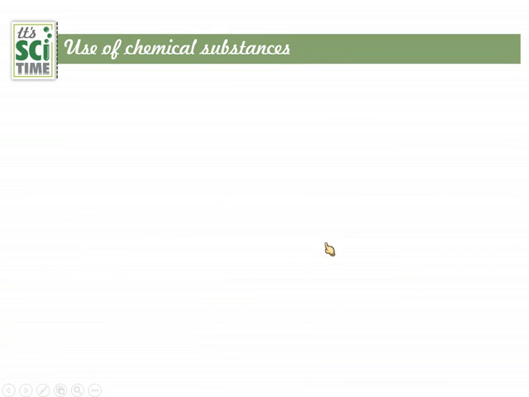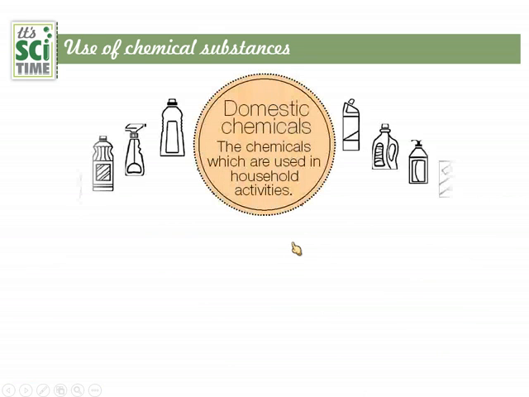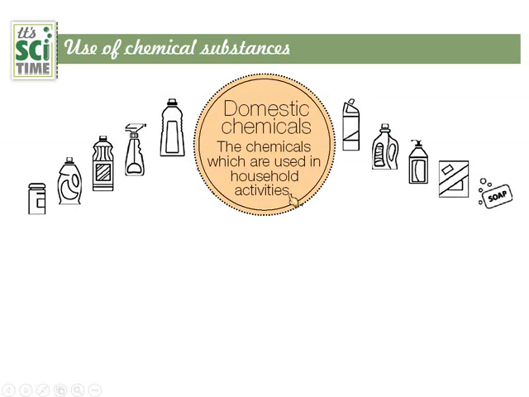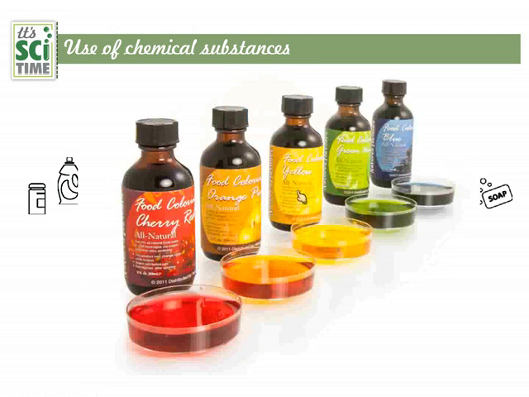Let's look at this example, uses of chemical substances in our houses. What types of substances do we use? There are a number of domestic chemicals used in household activities. Let's see a few categories of such chemicals. Mainly food additives: flavors, colorings, preservatives, such things. These additives are not good for our health, that is the main thing. Also, once we throw away their containers, they become waste for the environment.